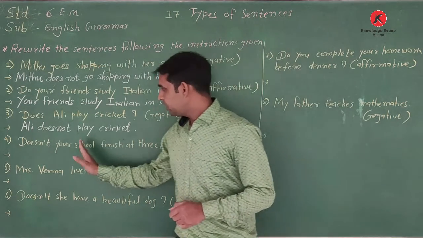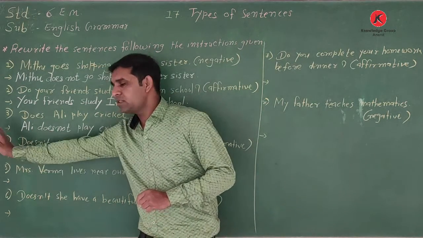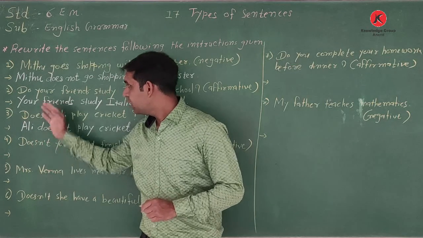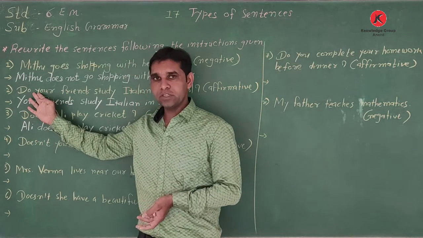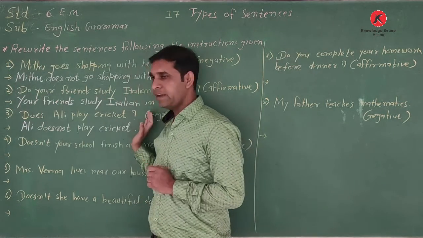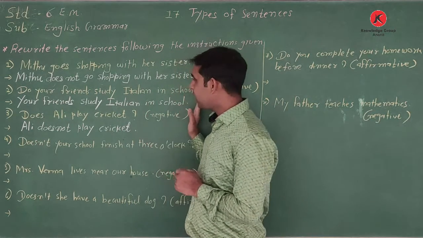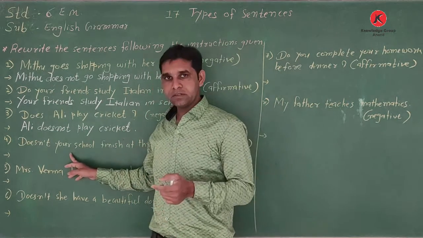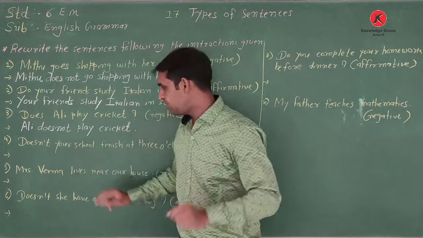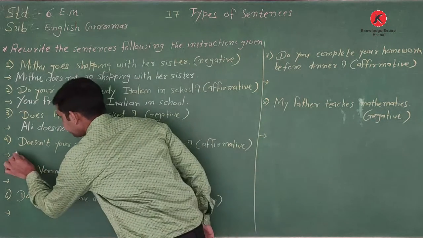So simple. We remove this does not. In the second sentence we do the same. We remove do and write the subject, verb, object or other words afterwards. So first we write the subject. What is the subject? Your school.